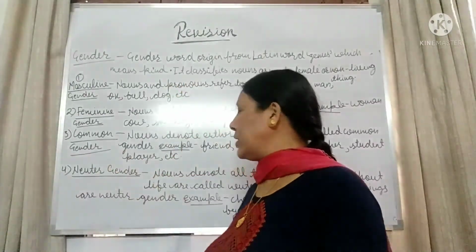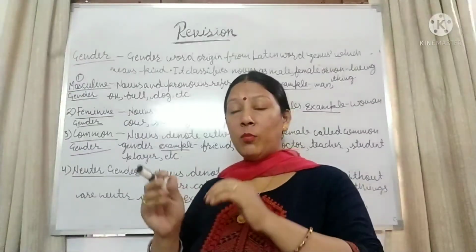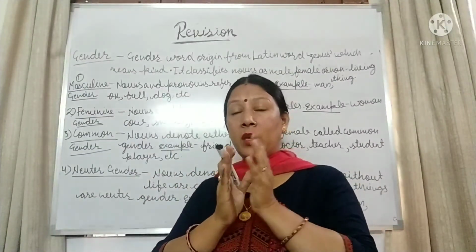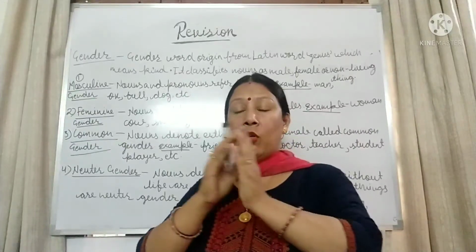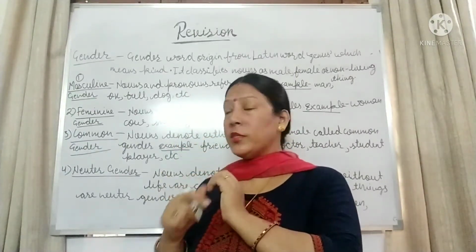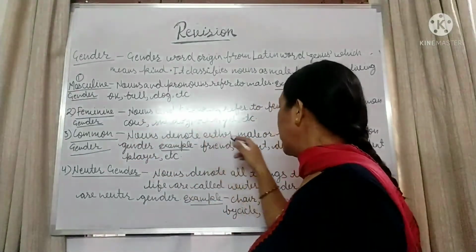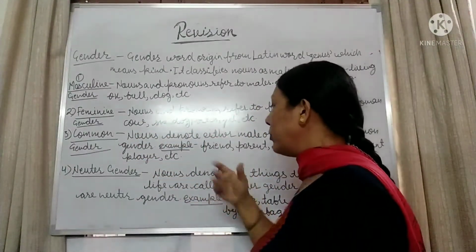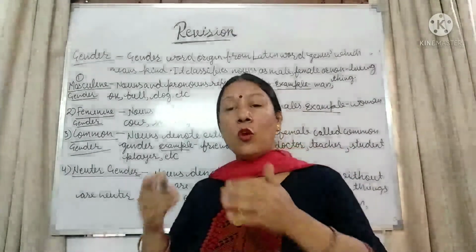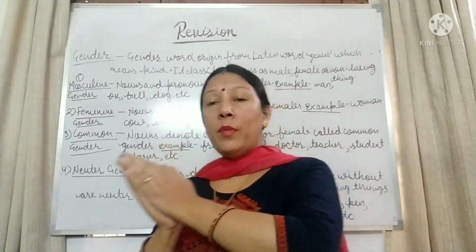Next one is common gender. Common, you can understand, is used for either male or female. Nouns that denote either male or female are called common gender. The words used commonly may be used for man or woman.